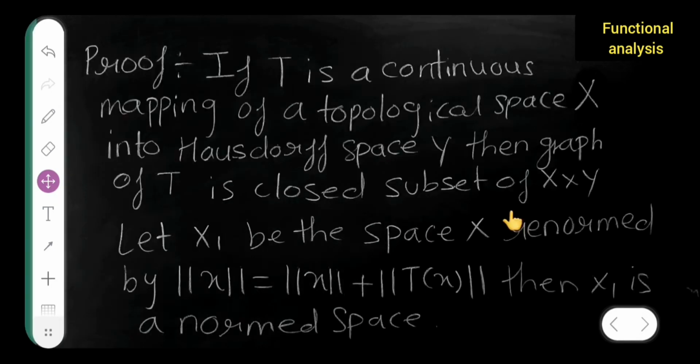Now next is the proof. Okay, let us start with the proof. If T is a continuous mapping of a topological space X into a Hausdorff space Y, then the graph of T is a closed subset of X cross Y. Now let X1 be the space X renormed by the norm ||x||_1 = ||x|| + ||Tx||. Then X1 is a normed space.